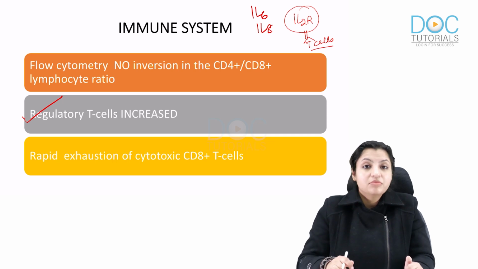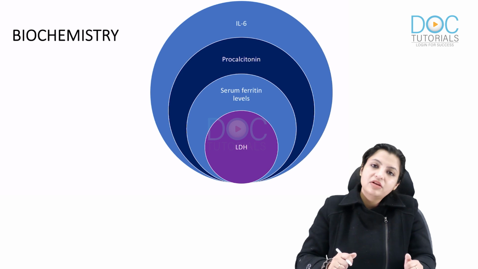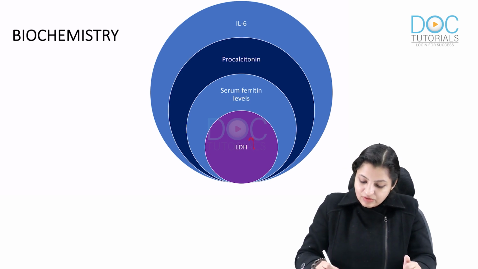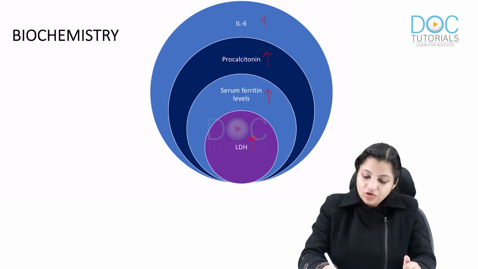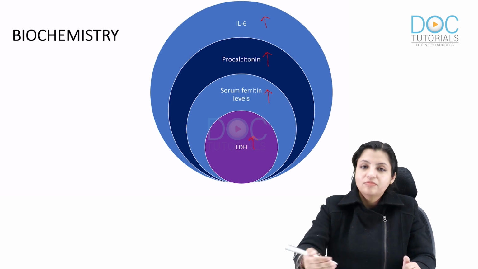So that becomes a major problem here. So look at the biochemical findings. In COVID, everybody knows that LDH levels will be increased. Ferritin is an acute phase reactant, so it will be increased. Procalcitonin will be increased, and interleukin 6 is increased. Cytokine storm increases this. So all these parameters are increased.